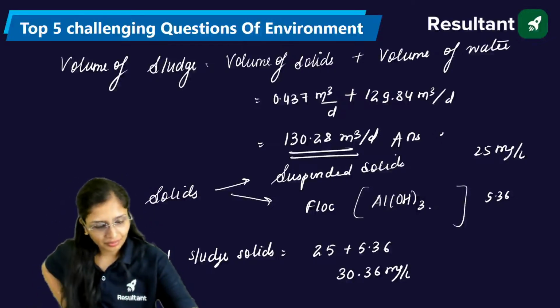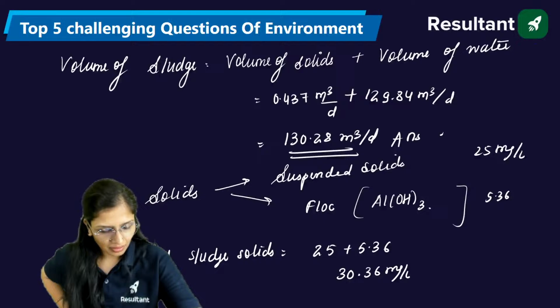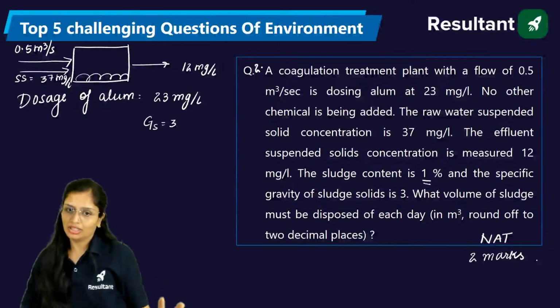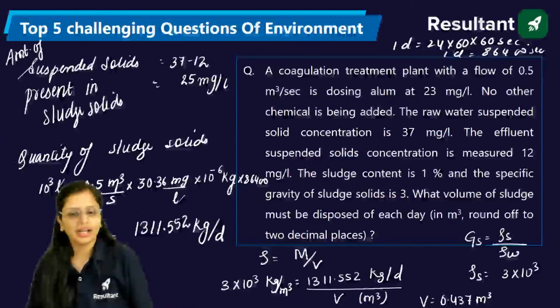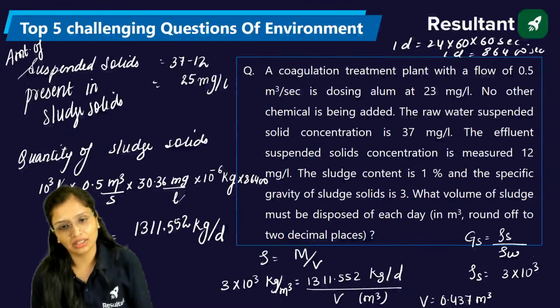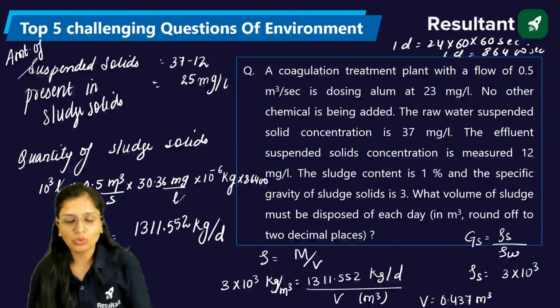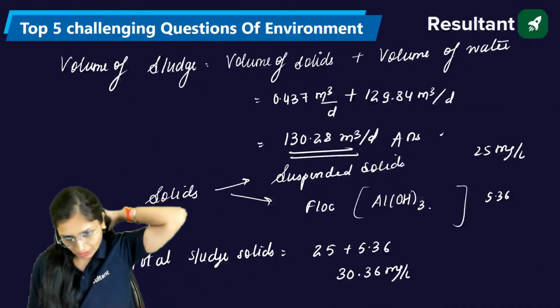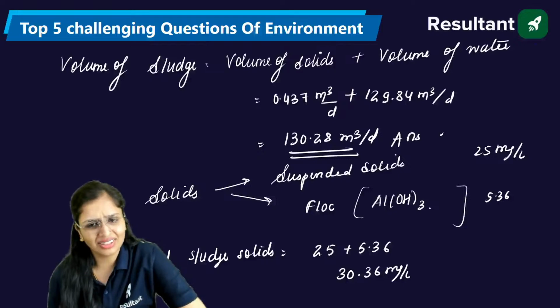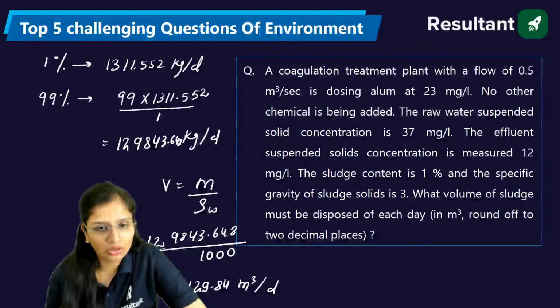Clear everyone? Clear? So this is a question like, definitely it deserves to be a 2 marks NAT question, and you have to be very quick, especially when you have to do it in a virtual calculator. Okay, the procedure is this. Only thing which you can make mistake in is in the solids part. You can forget to include the flow. That is the only mistake you can do. Otherwise, there's nothing in this question to make mistake. Okay, fine. Now moving to the third question.